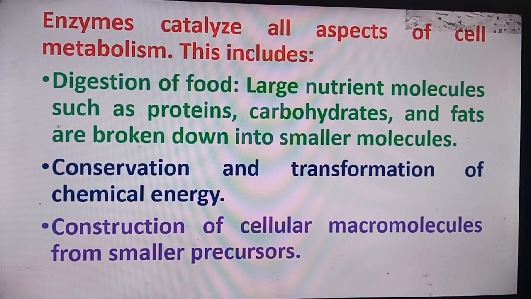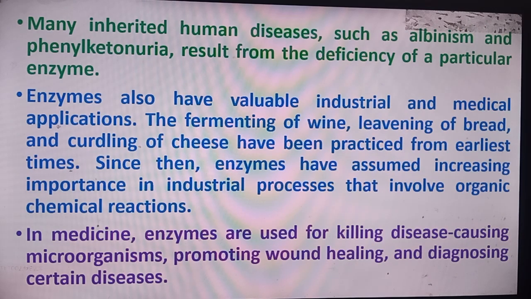This includes digestion of the food, where large nutrient molecules such as the proteins, carbohydrates, and the fats are broken down into the smaller molecules. Conservation and the transformation of the chemical energy, construction of the cellular macromolecules from smaller precursors. Many inherited human diseases such as the albinism and the phenylketonuria result from the deficiency of the particular enzymes.